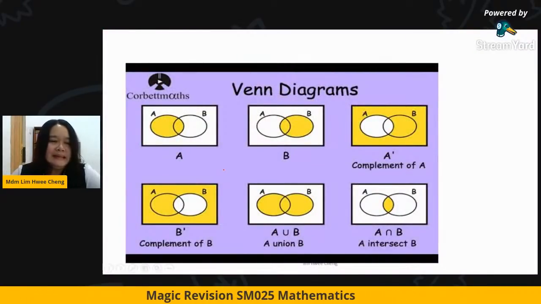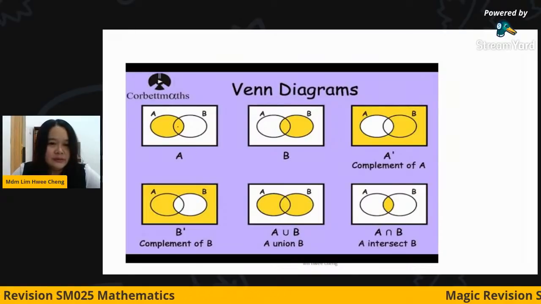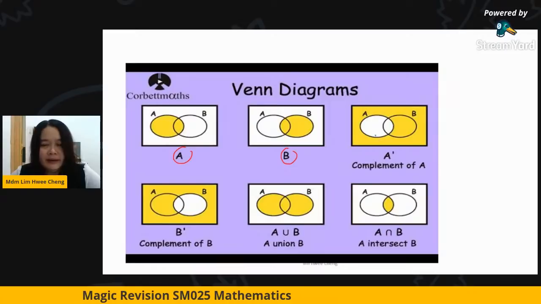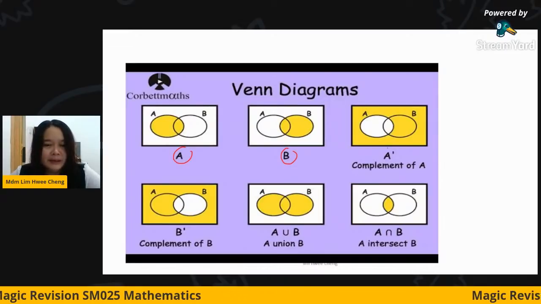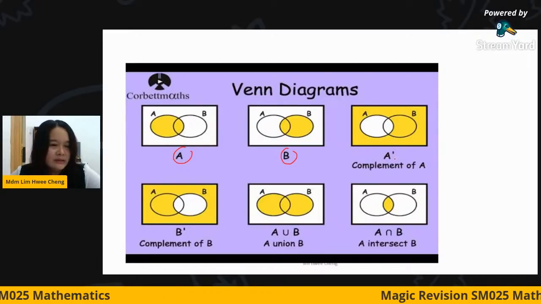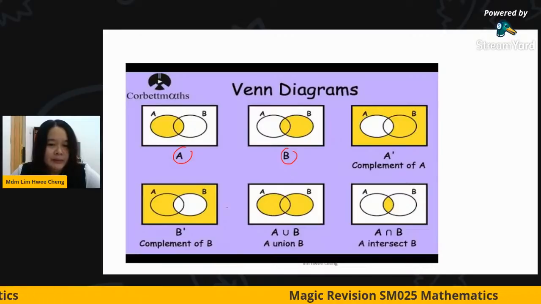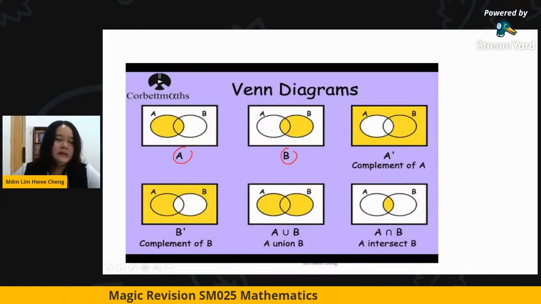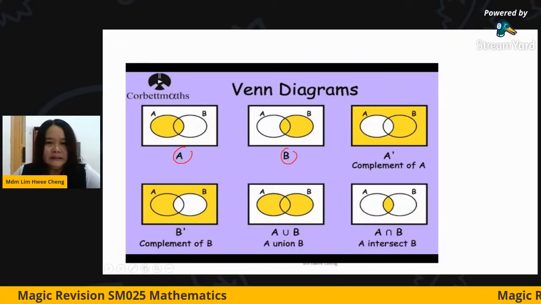Okay, so we may easily just draw the Venn diagram and do the shaded. So this is the region A, and this is the region B. Kalau kita cakap complement of A, so if I draw the Venn diagram, maksudnya selain daripada A, all the shaded region. So this is the A prime, B prime, and A union B and A intersect B. Okay, so any type of question, like the determine